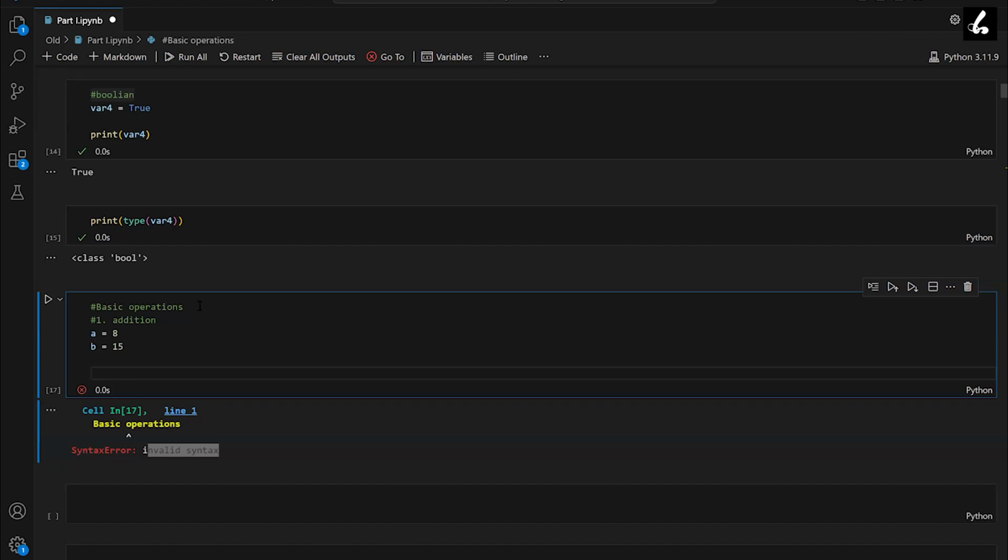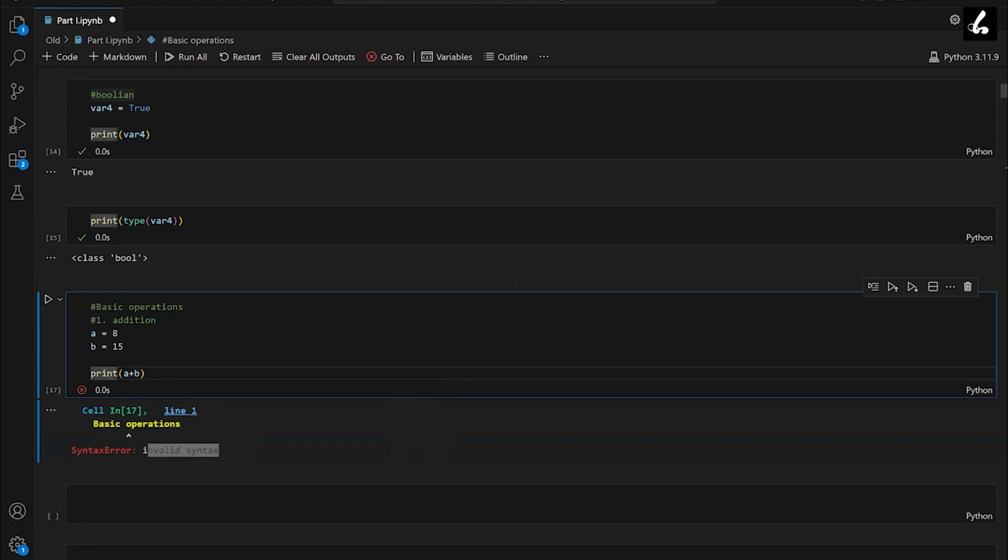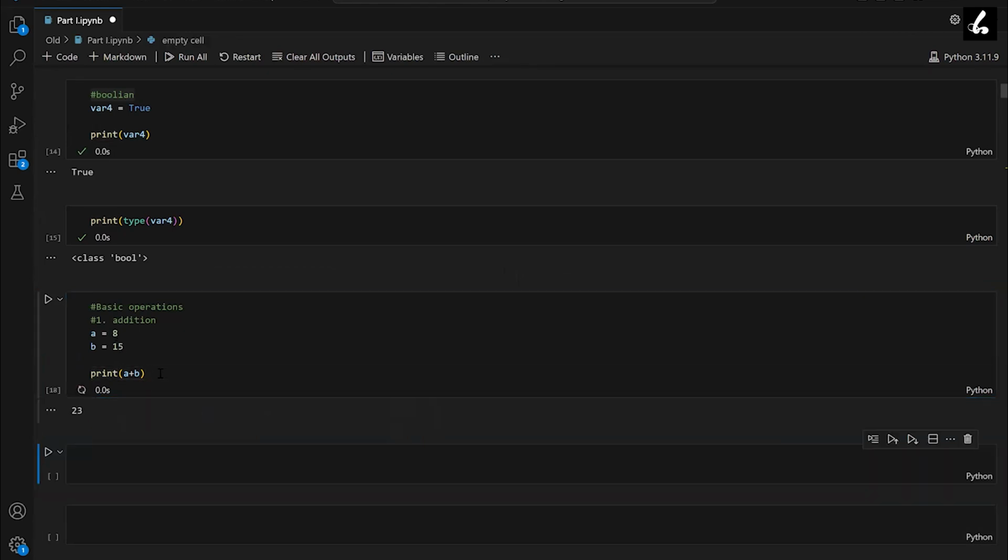I'll type print and inside that I'll do a plus b because I want to do the sum. When I print a plus b, it will do the sum and give me that output. So here the output should be 23. Let's cross check it by running this code. Yes, so I'm getting that output. It's 23. So we were successfully able to do the addition